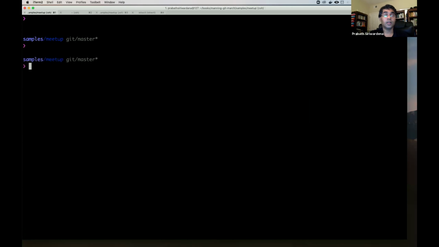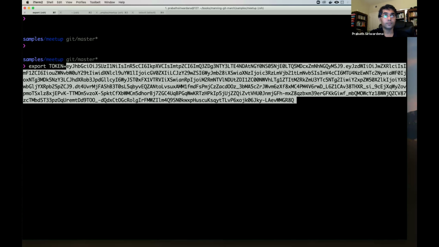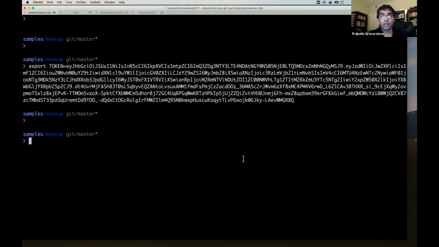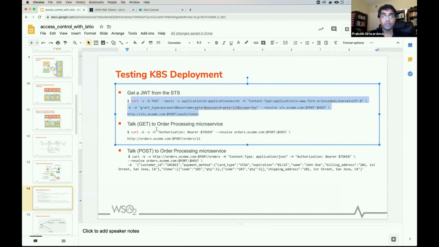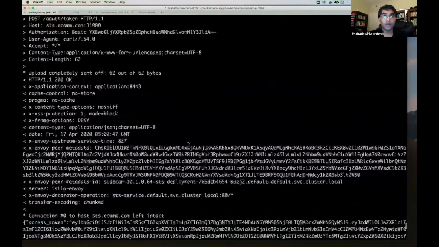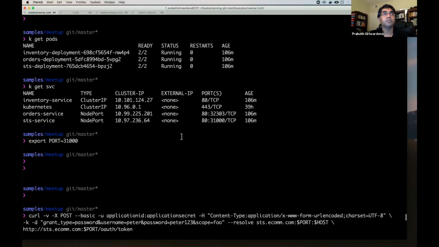Now I can use this token to invoke the order processing microservice. So let's export this as token. Then to invoke the order processing microservice, I can use this curl command. Here also I have the port environment variable, so I need to find the node port of the order processing microservice. This one.